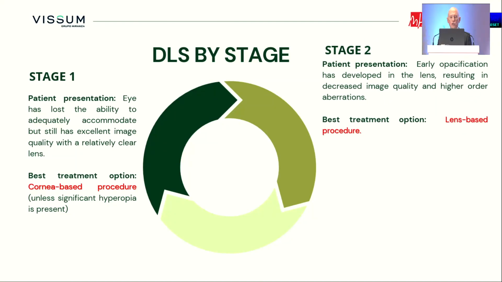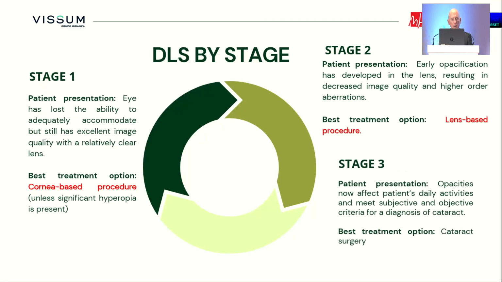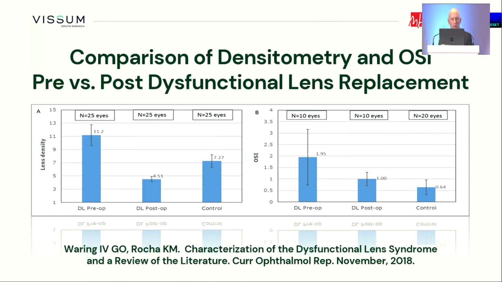We work in stage 2, in which we have an early opacification, so the lens has decreased image quality and higher aberrations. Probably at this moment, the lens-based procedures are the ones that have to be used, as far as they can improve these lost functions. And stage 3 is when we have a negative impact on vision, and this is what we define as a moderate cataract. It doesn't mean that we have an important loss, but as soon as we have any decay in the visual performance, in practical terms for the daily life activities of the patient, then we have indeed what is called a cataract.